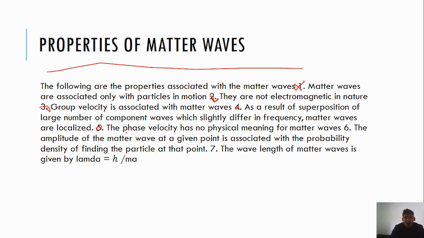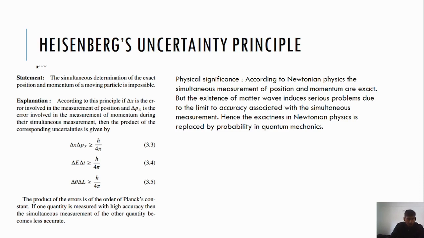Fifth property: the phase velocity has no physical meaning for matter waves. Sixth property: the amplitude of the matter wave at a given point is associated with the probability density of finding the particle at that point. Seventh property: the wavelength of matter wave is given by lambda equals h by mv.